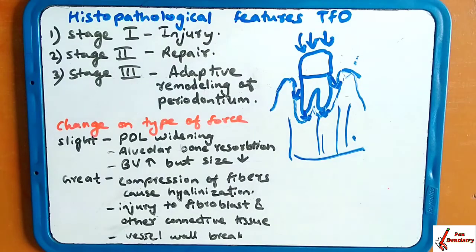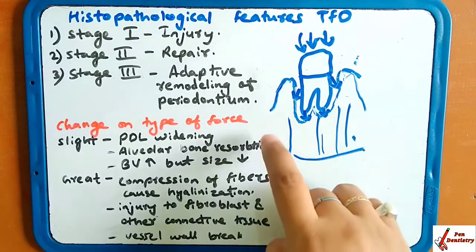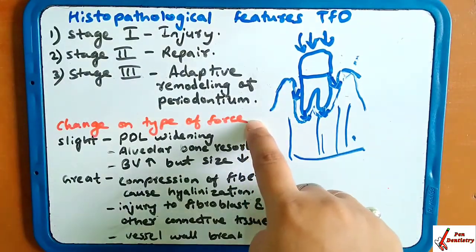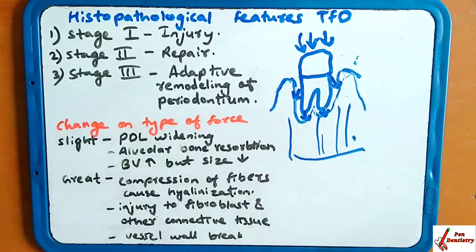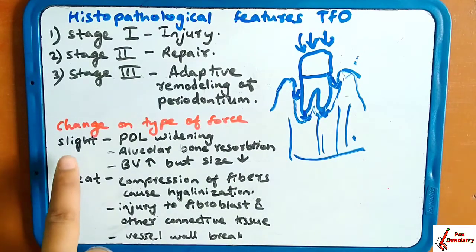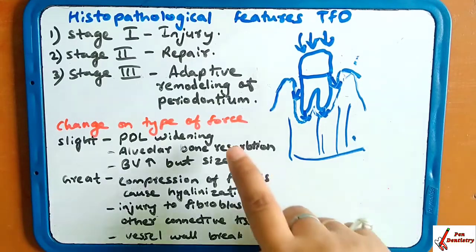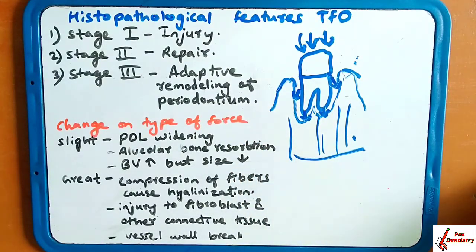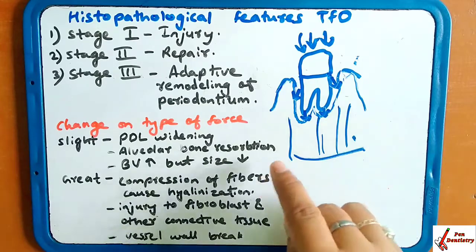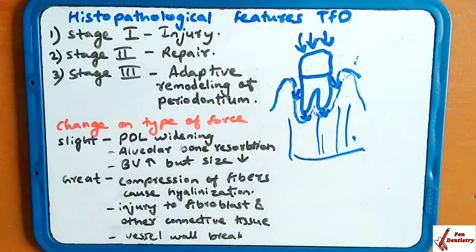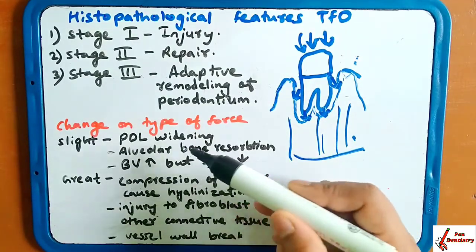So what changes occur when you apply a force, when the injury is taking place from the occlusal side? When you apply a slight force, the PDL fibers widen, and resorption of the alveolar bone takes place.